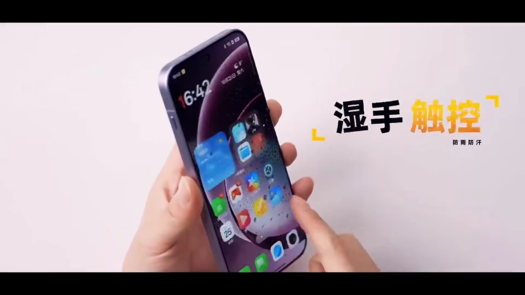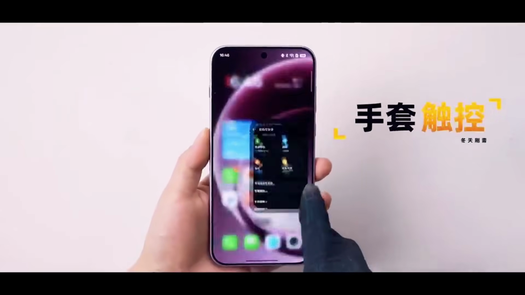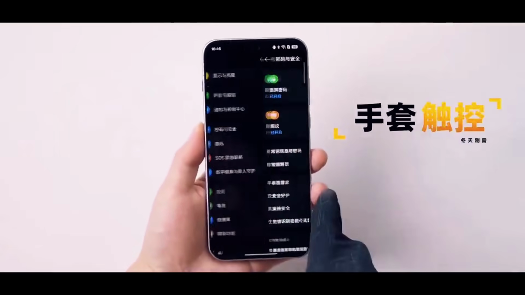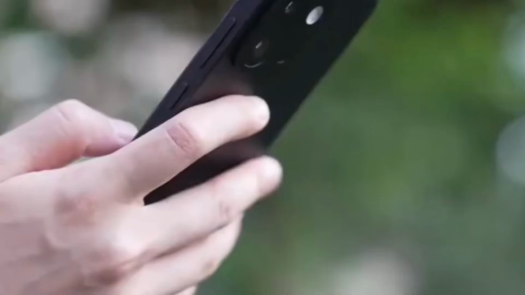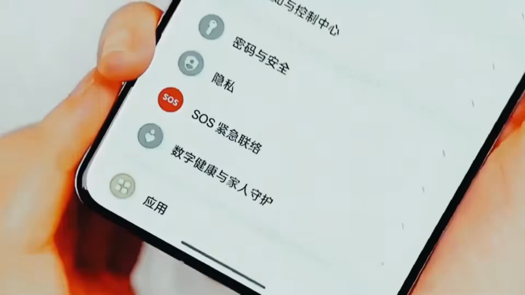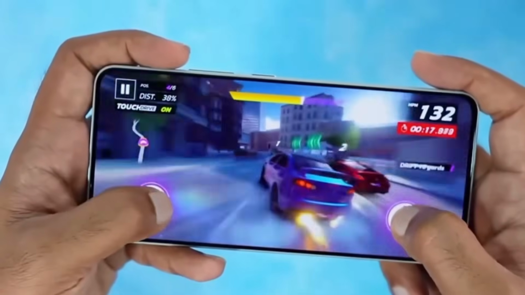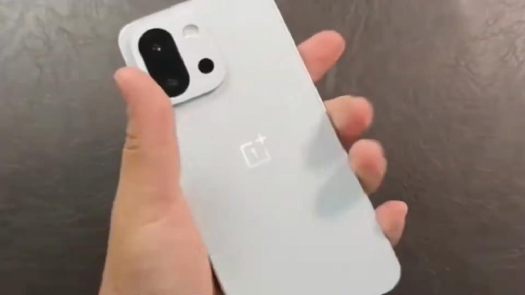The new software version is OxygenOS 16.02401, and it includes the December 2025 Android security patch. This alone makes the update important, but there's a lot more packed inside. OnePlus has added new tools, refined existing features, and improved system performance to make everyday use smoother.